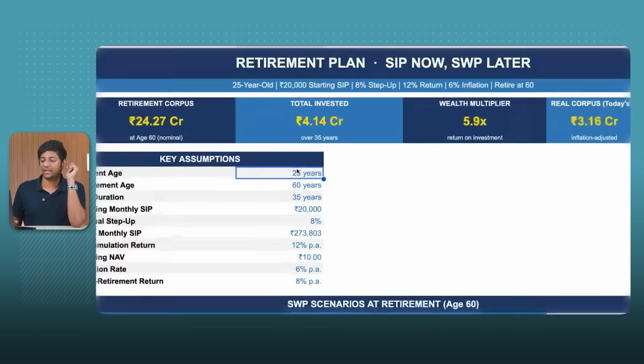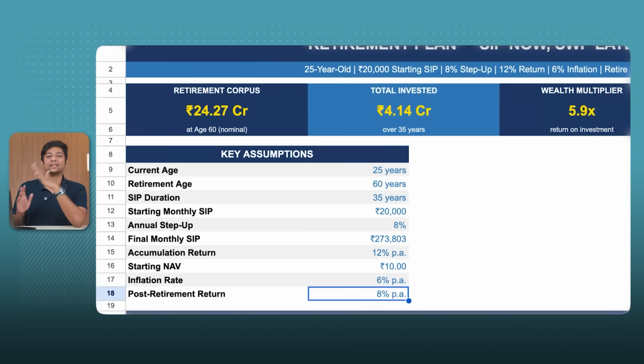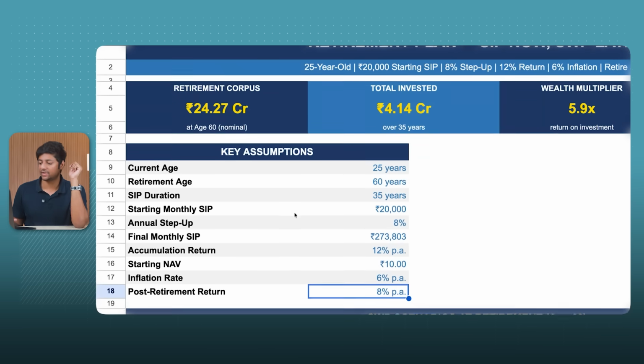So let's say current age is 25, retirement age is 60, SIP duration is 35 years, starting monthly SIP is 20,000 rupees. 8% is going to be your step up. Your final monthly SIP is going to be 2,73,000. Accumulation return is 12%, which is basically your return on investment. Starting NAV, let's assume we have taken a starting NAV of 10 rupees like a mutual fund. Inflation rate is 6%. And post-retirement return, let's say at the end of 60 years, I'm saying I will invest in a bond or I will invest in liquid fund or whatever, corporate bonds, government bonds at a blended rate of 8%. Or, fixed deposits will be higher, hopefully at that point. So let's say 7.5 to 8% is what we're looking at.